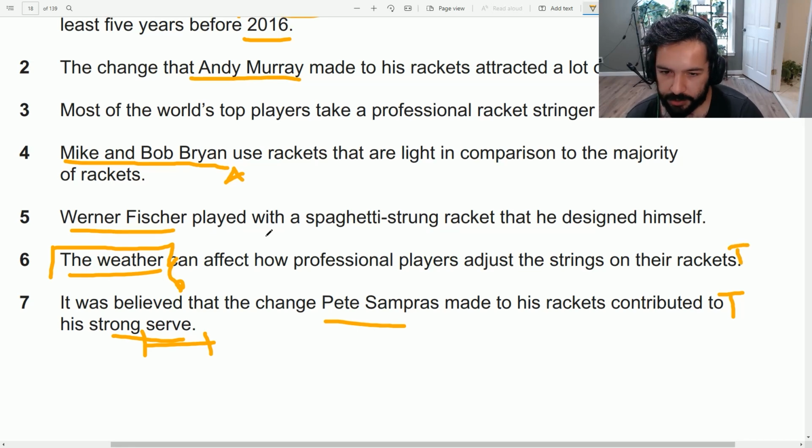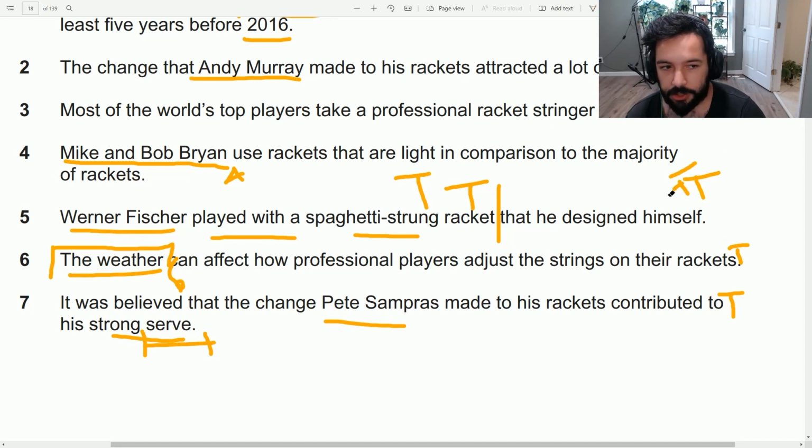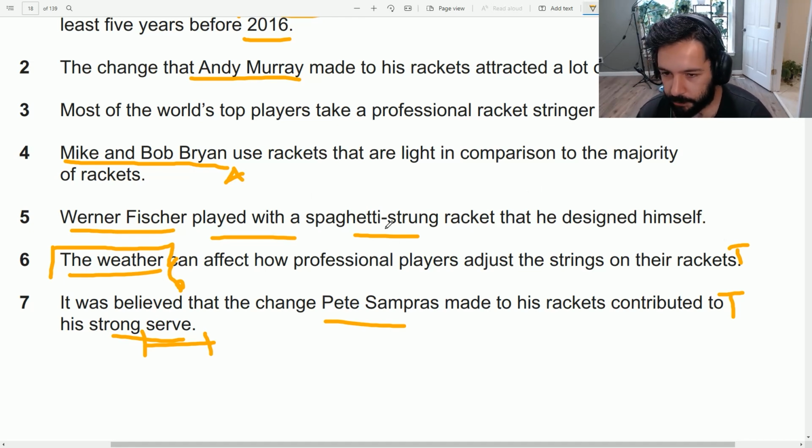Werner Fischer played with a spaghetti string racket that he designed himself. Now, there are two things you should pay attention to when it comes to this one. Werner Fischer played with a spaghetti string racket. Okay, that's one thing. Also, keep in mind, if you want to say this is true, this part has to be true and this part has to be true. If this is true and this part is false, you cannot actually say that statement is true. So that will actually make it false. Or it's probably not given.